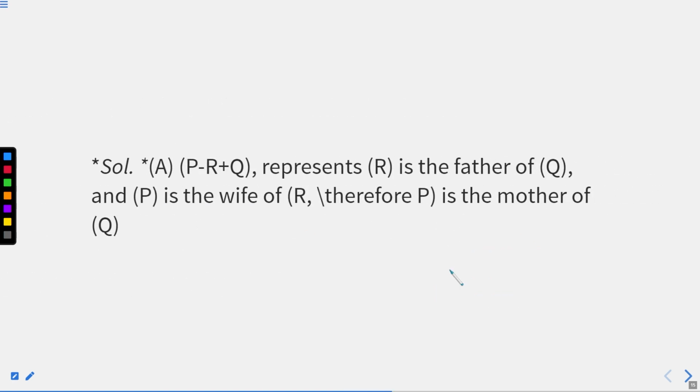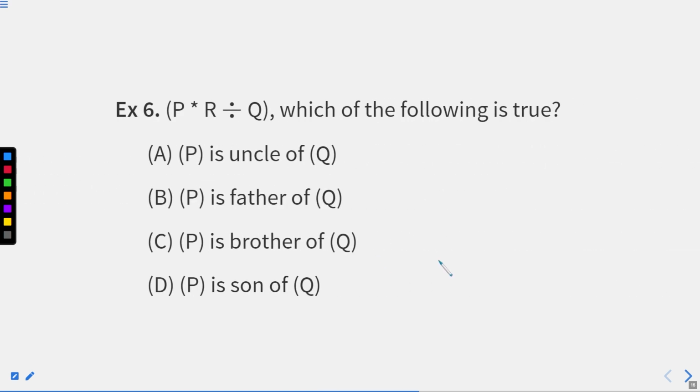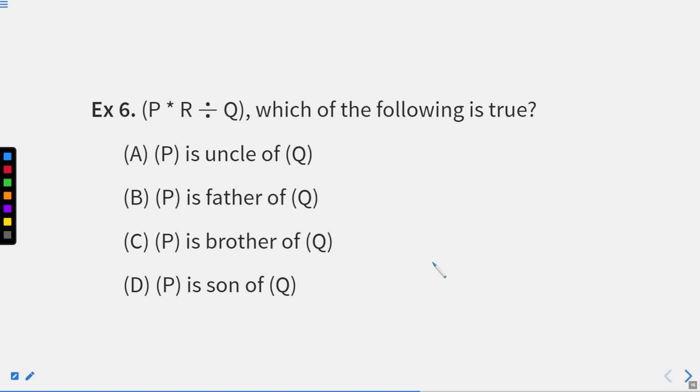Now, we'll move to the next question. This is the solution part of the same that I have explained right now. You can read it again. Now, the next question says P star R divided by Q. We know for star what we are using and for division what we are using.